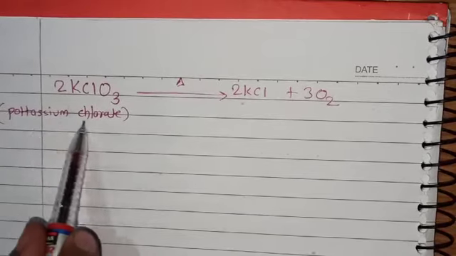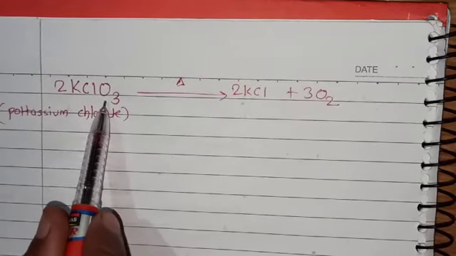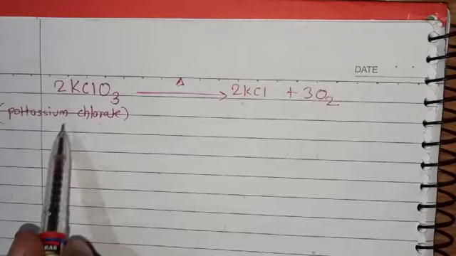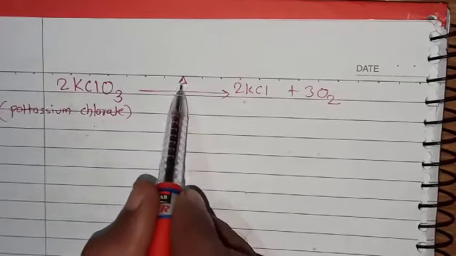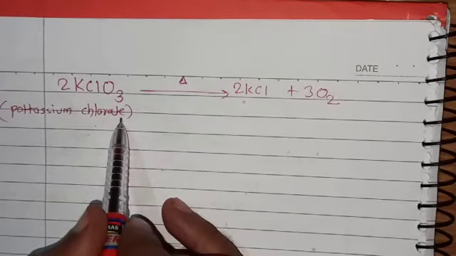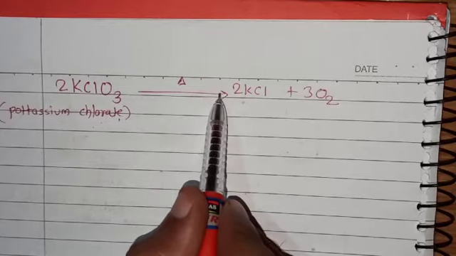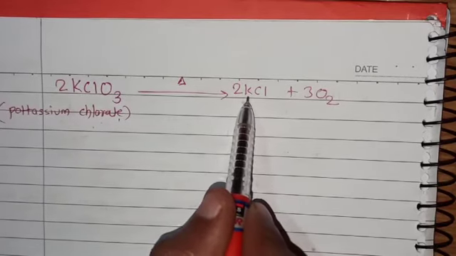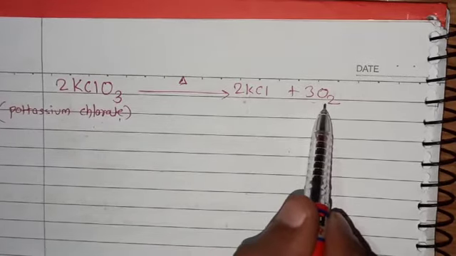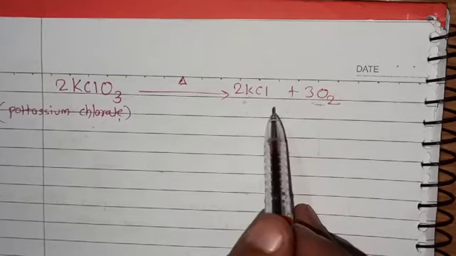If we take potassium chlorate, that is KClO3, this is known as potassium chlorate. If we heat that potassium chlorate, then it decomposes slowly to potassium chloride, and oxygen gas is liberated from it.